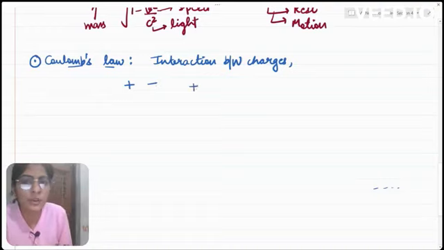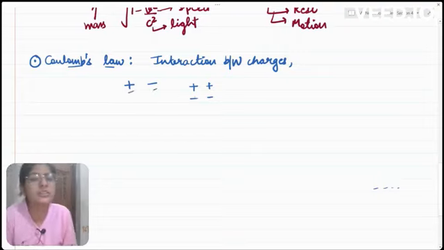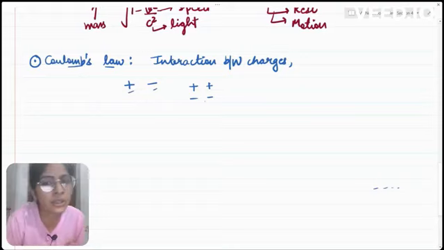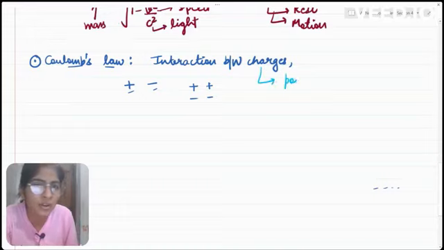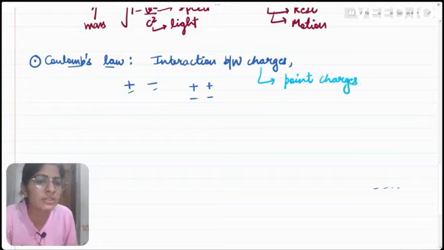So the question arises, how will these charges interact with each other? Let us say we have two positive charges or two negative charges, or we may have a positive and a negative charge. How will these charges interact with each other? This is stated by Coulomb's law. One thing to note here is, we are talking of point charges. Coulomb's law only deals with point charges.